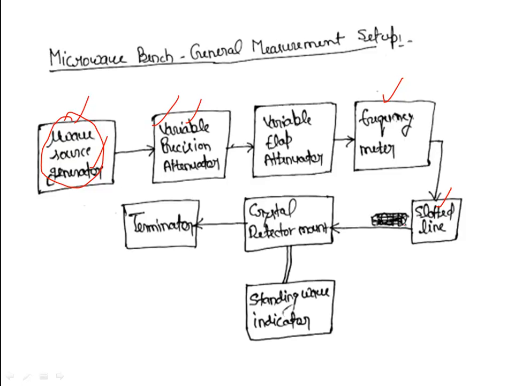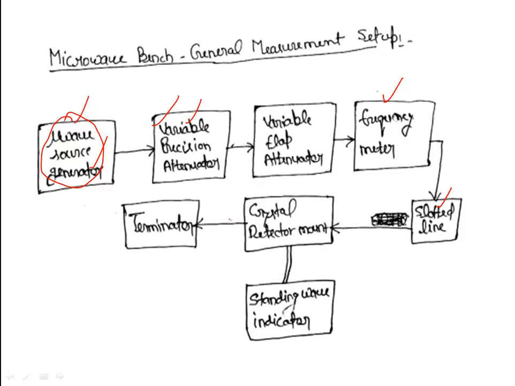The output of the slotted line section is fed to the crystal detector mount. The crystal detector mount is inserted in the E probe of the slotted line. This is used to detect the modulated signal. Now, the output of the crystal detector goes to the terminator.